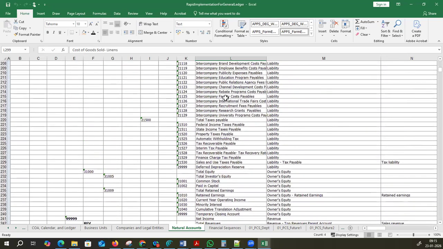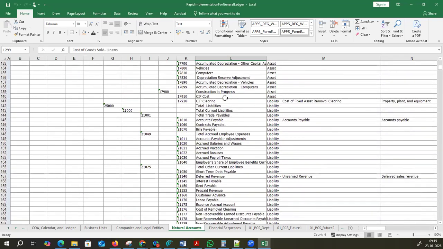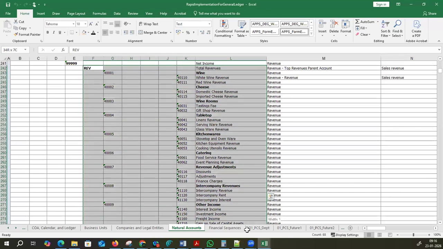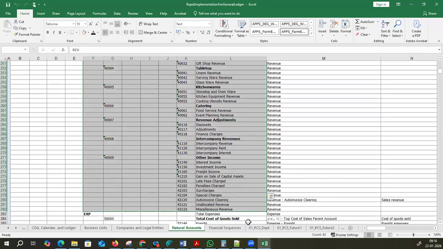Under revenue, what are the categories we need to cover? They are getting revenue from wine, cheese, wine rooms, tabletops, kitchen. Maybe this is the hotel industry. They're getting the revenues from these places.